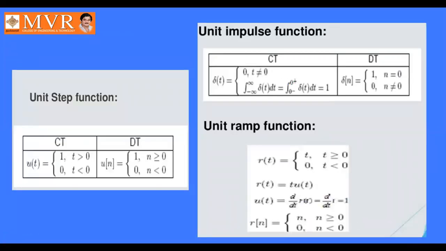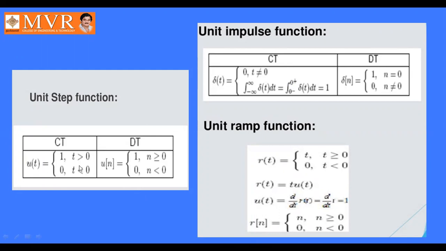So this is the comparison between the unit step function, unit impulse function, and unit ramp function. Here is the unit step function for continuous time signals, and this is the unit step function for discrete time signals. Then the unit impulse function for continuous time signals and for discrete time signals.